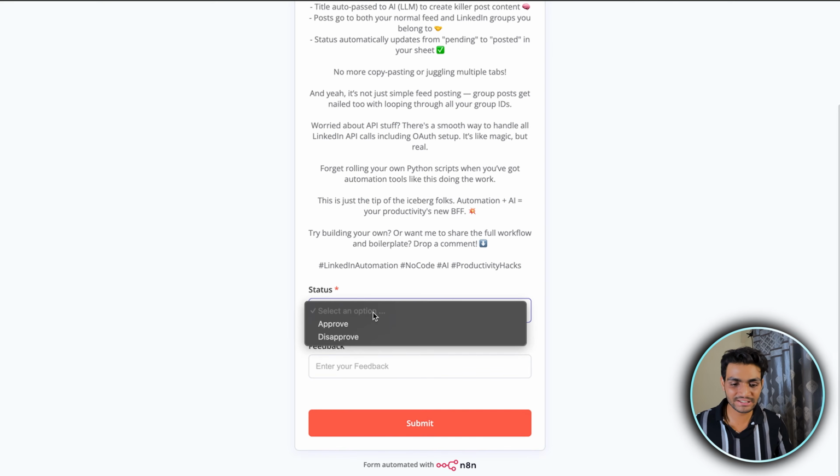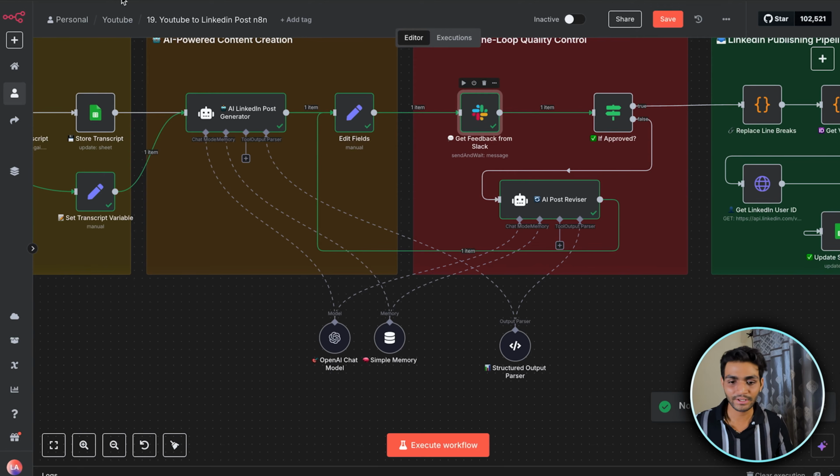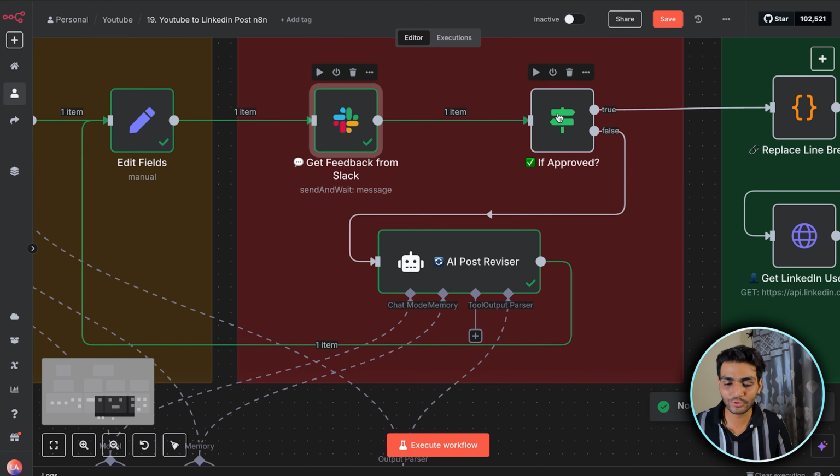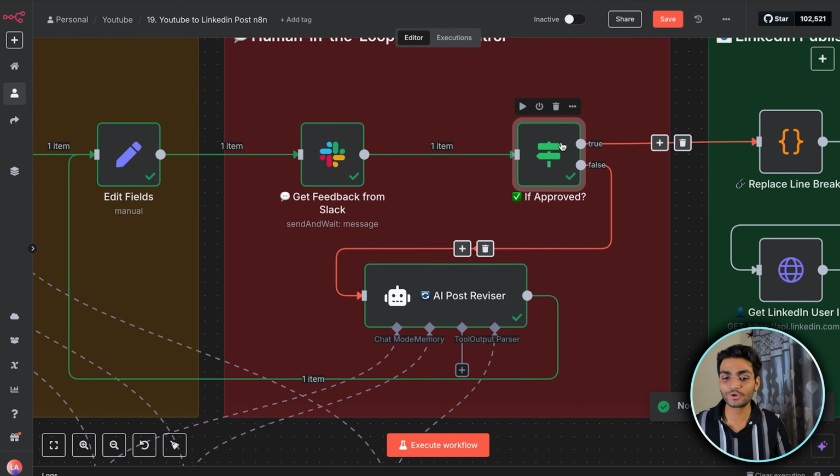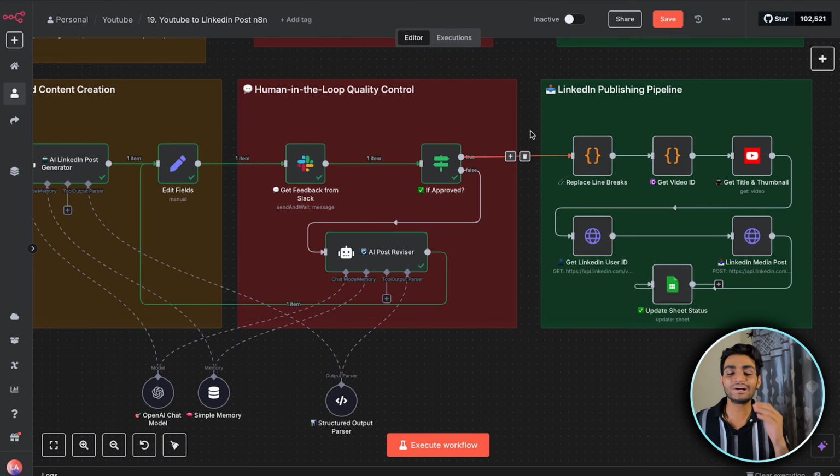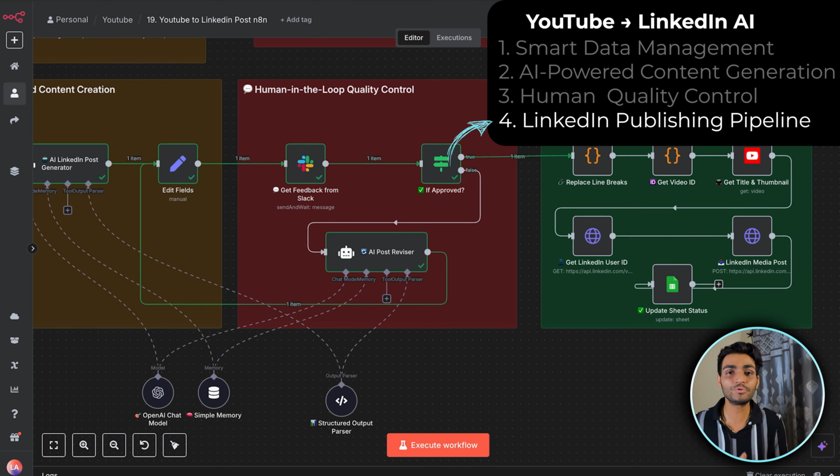Now I'll go over here and do the respond. This time I'll do the approve part and I'll submit it. And now it has gone ahead. If we go to the approve, you can see it is going to the true branch over here. So now we are done with the human in loop quality control section. Now it's time to publish to LinkedIn.